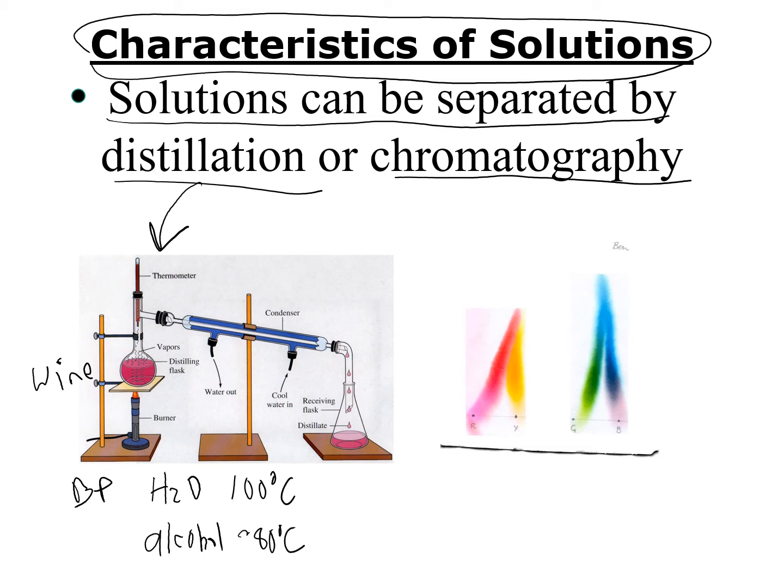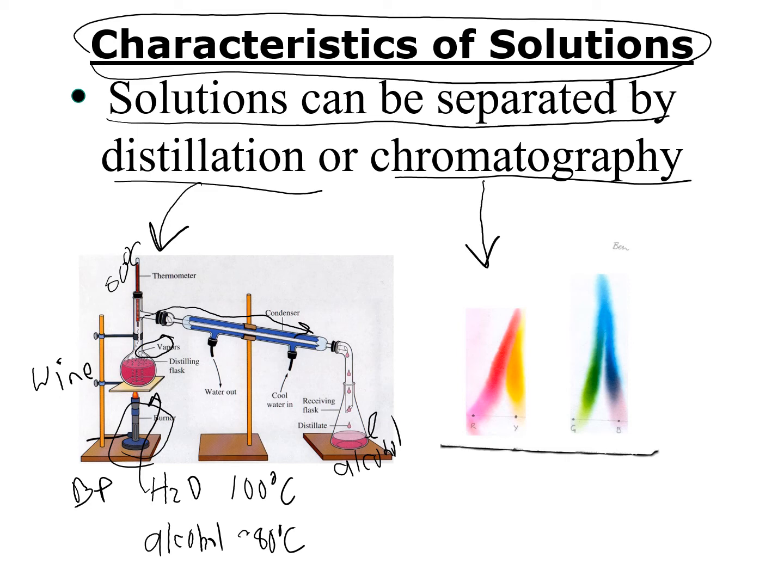And so when we heat up our wine using our burner, we're going to have the vapors from the alcohol form first. So we can monitor the temperature here, and once it hits 80 degrees Celsius, the alcohol vapors will travel up. They're going to travel across this tube, and there is water on the outside, so we're condensing the vapors back from the gas to the liquid phase. So we can collect our pure alcohol in a flask on the right, and the water would remain in the flask on the left.